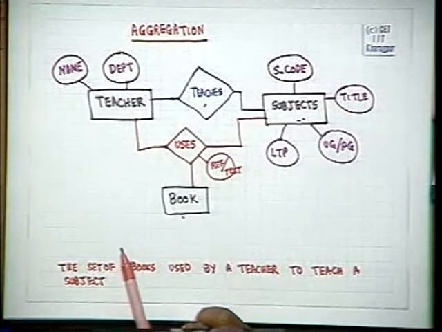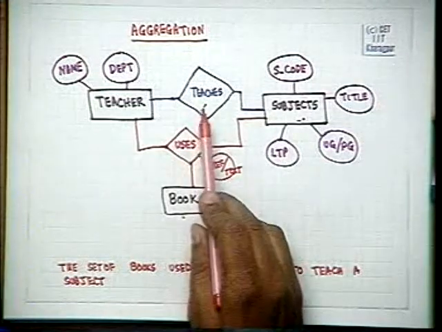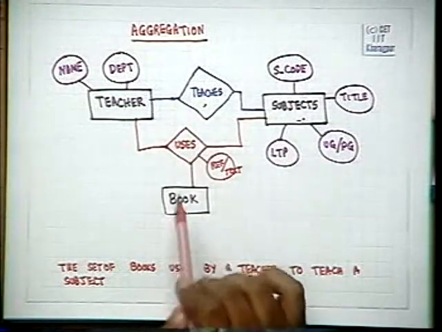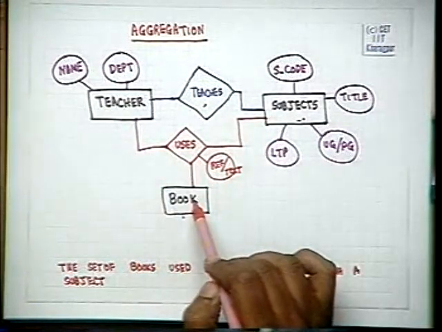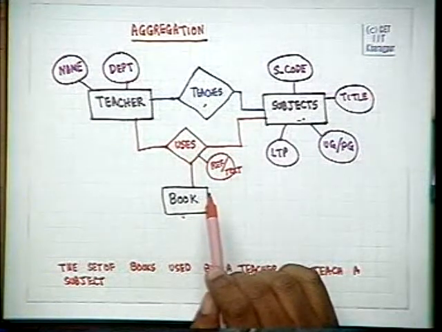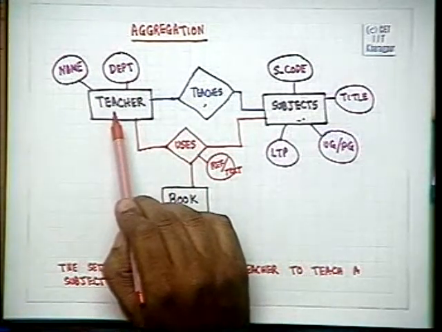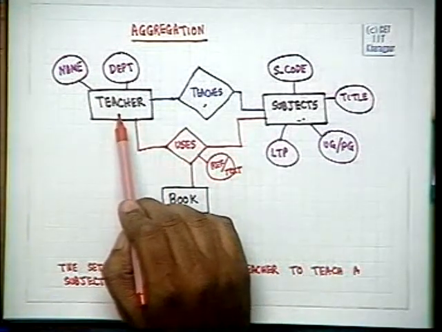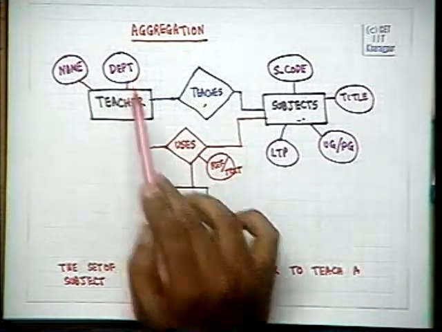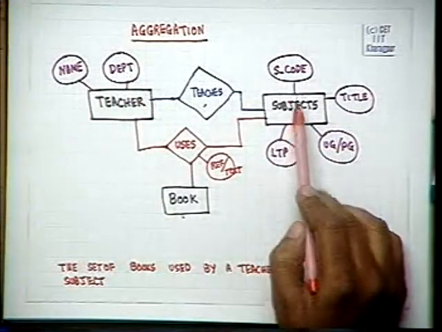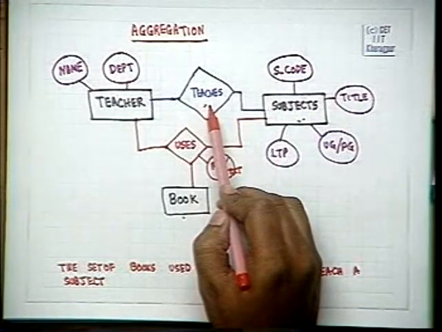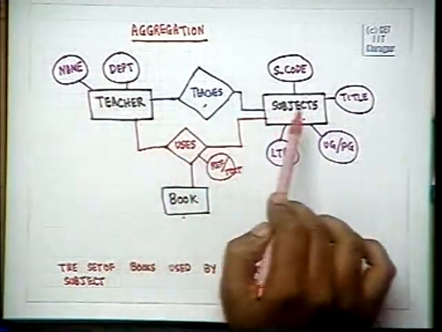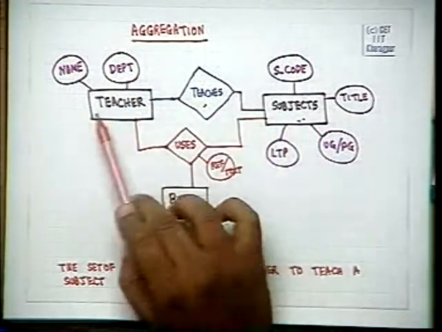Now we normally do not allow relationships between relations and entities, or relations and relations. Therefore, we are forced to do this. But if we look deeply, we can see that an entity is comprised of a set of attributes, another entity is comprised of another set of attributes. A relationship is also comprised of a set of attributes. It is the participating attributes of these two.